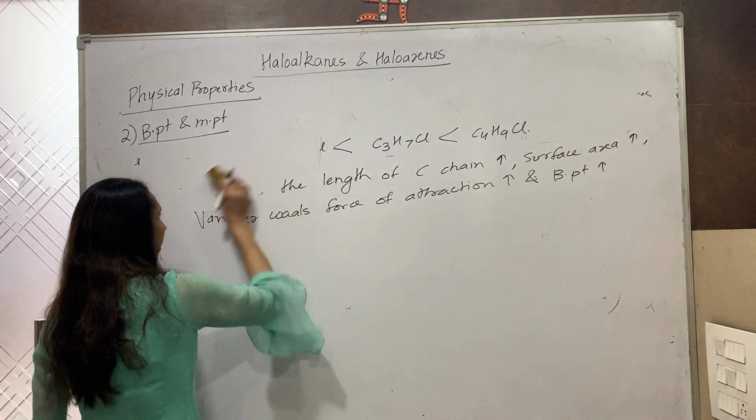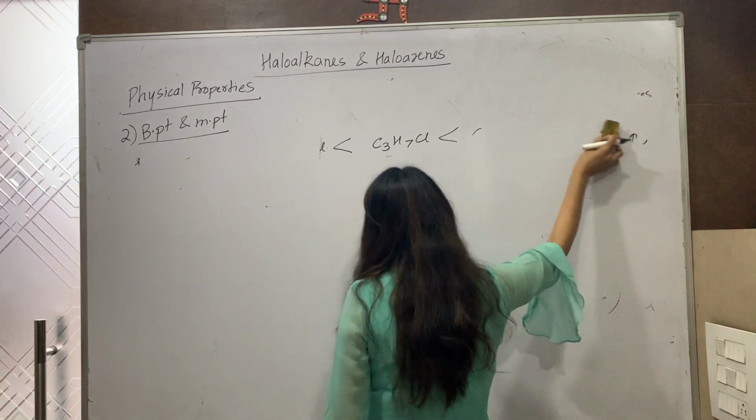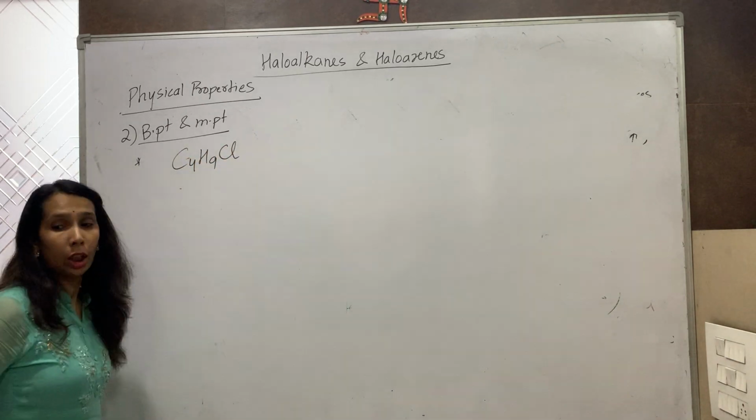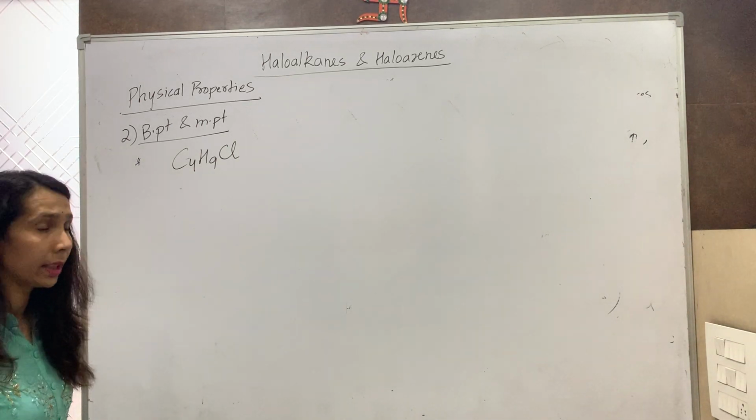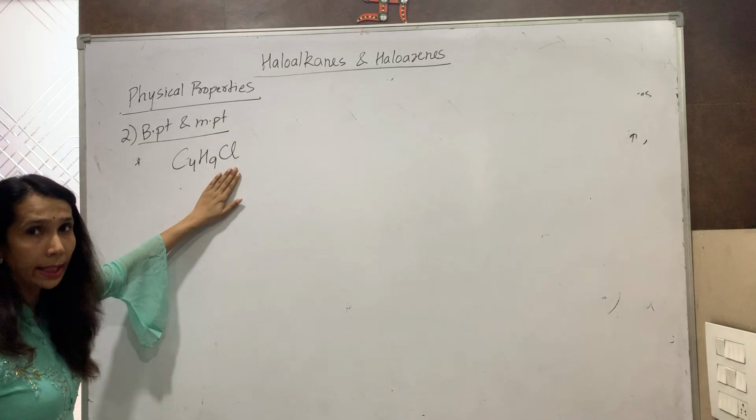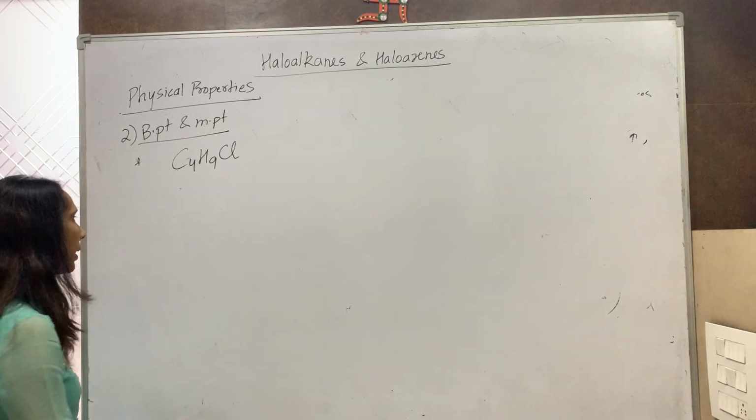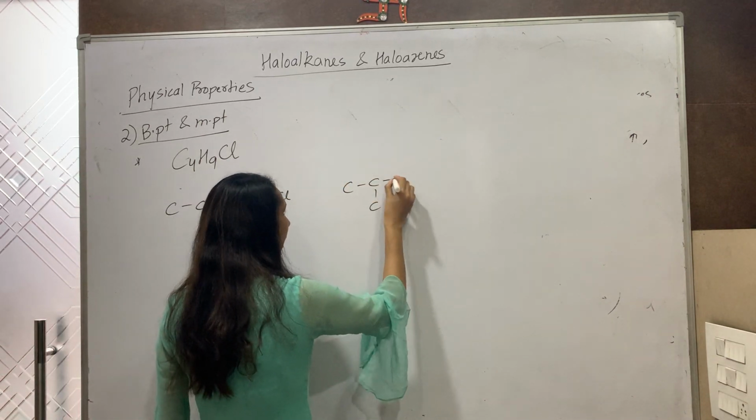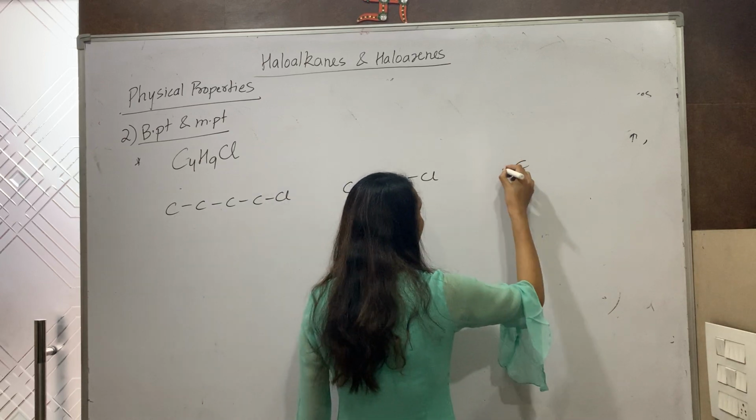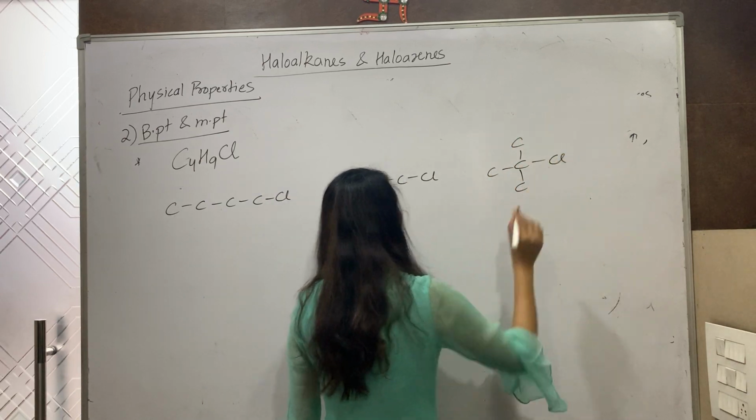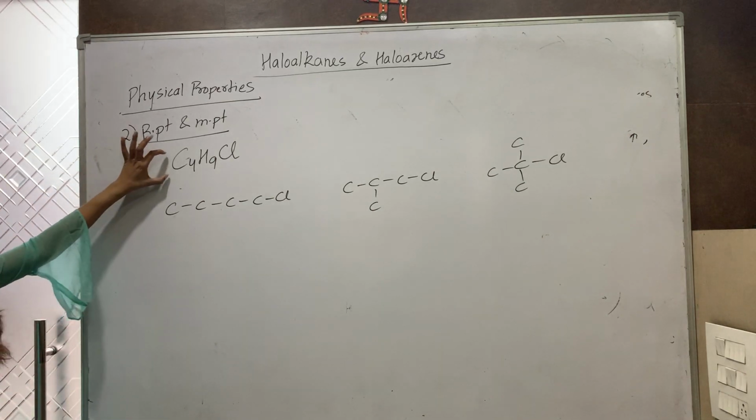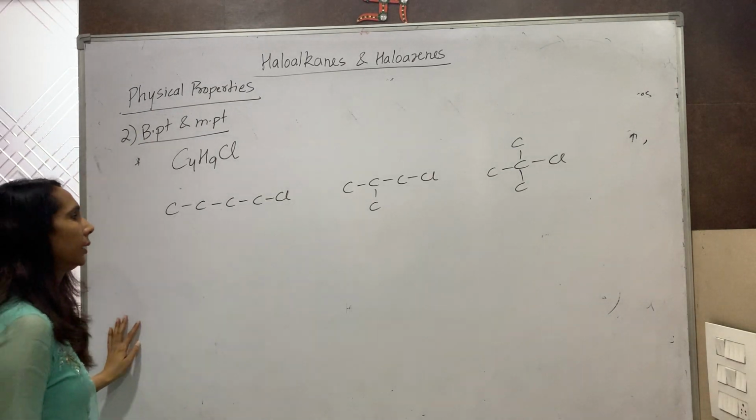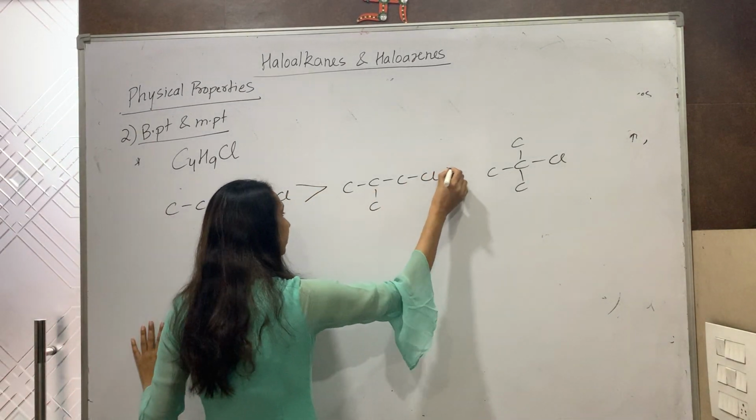Next, let us take an example. If I consider isomeric butyl halides, or we can say isomeric butyl chlorides. I'm making the isomers of it. Let us see. This is one of them, having 4 carbon atoms. This is another 4 carbon atoms. This is another 4 carbon atoms. They are the isomers. Molecular formula is same, C4H9Cl. Then the boiling point decreases in the order. This is the order.